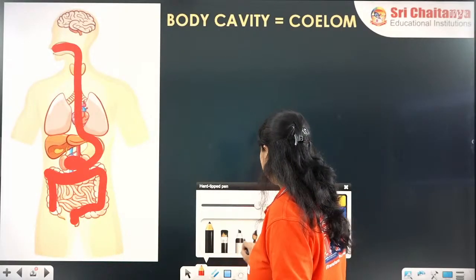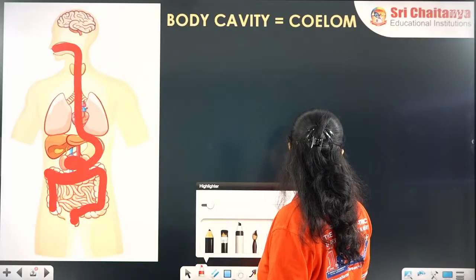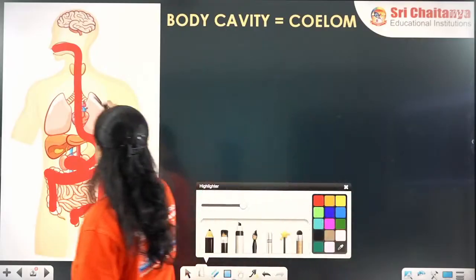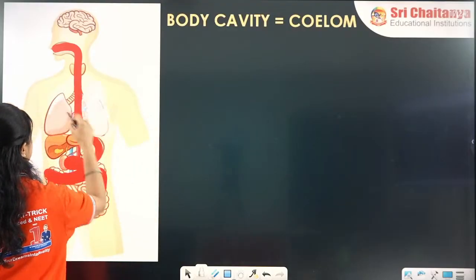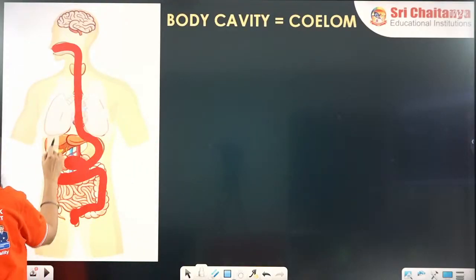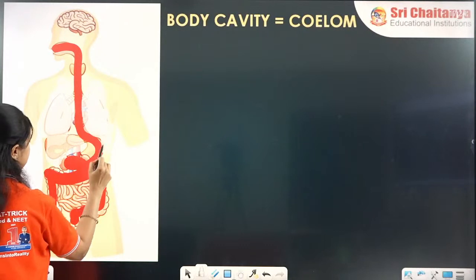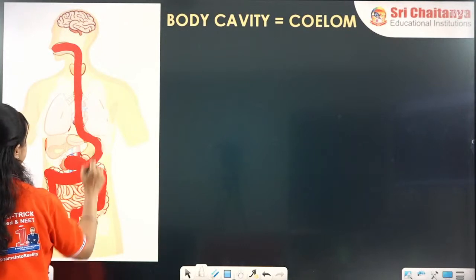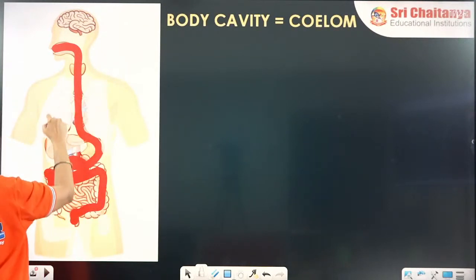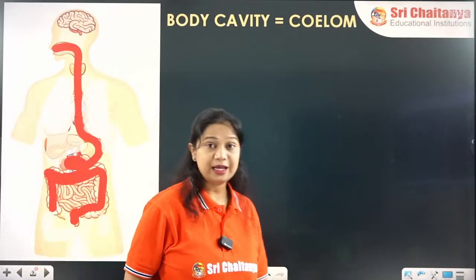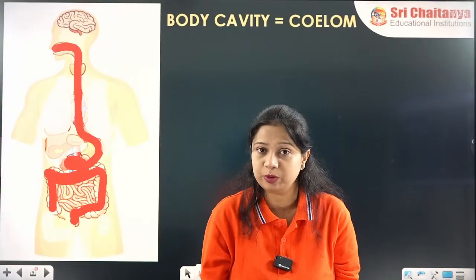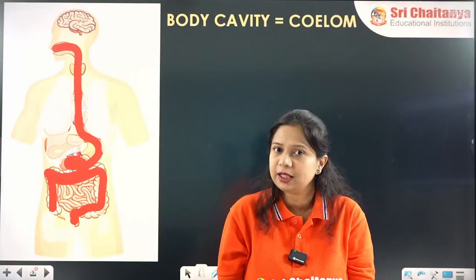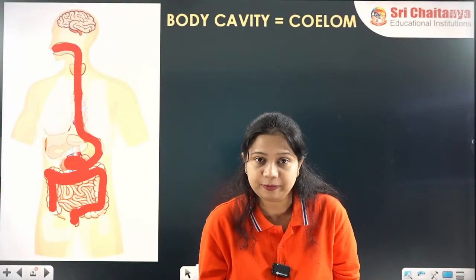Now the rest of the part here, there is an open or empty space present. This whole part, it is the empty space. This empty space present between the body wall and the digestive tube is called as the coelom or body cavity.